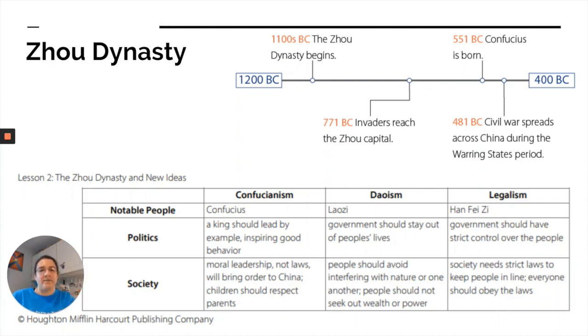Legalism was quite different. Legalism believed in a very strict government, believed in very strict laws and keeping everyone in line, and that everyone should obey those laws no matter what.